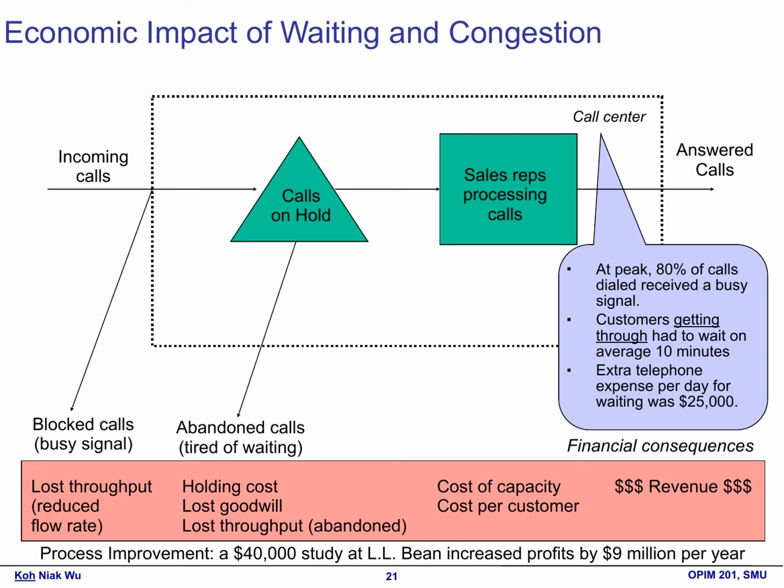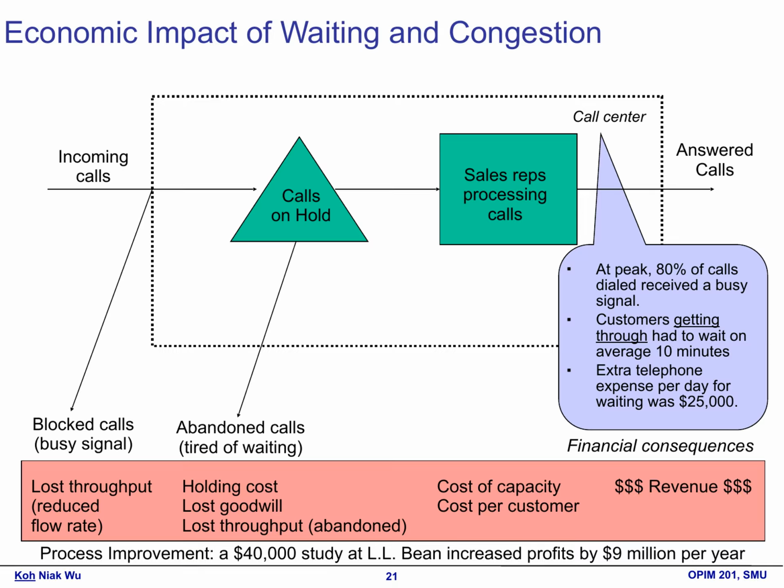1. High abandonment rates. The study revealed that many customers were abandoning their calls due to long wait times. This not only frustrated customers but also resulted in lost sales opportunities. 2. Inefficient call routing. Calls were not being routed effectively to the right sales representatives. This led to longer handling times and increased customer frustration. 3. Underutilized resources. The analysis showed that some representatives were underutilized while others were overwhelmed. This imbalance contributed to delays and inefficiencies.